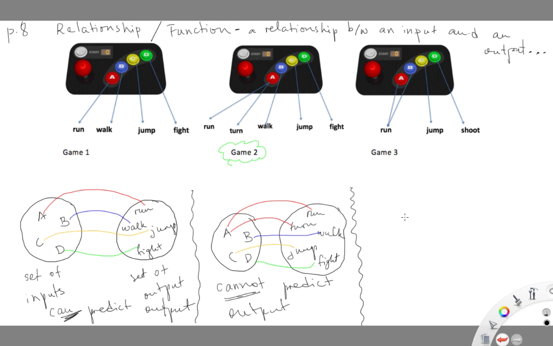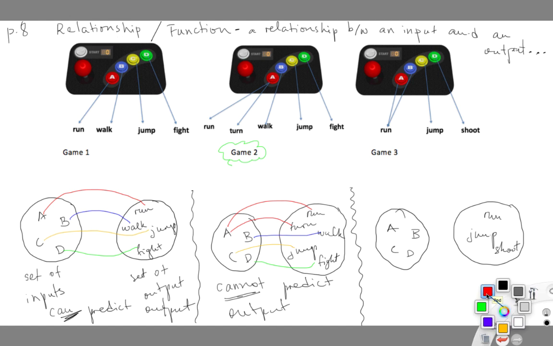Let's look at the third game. I have again a set of inputs. They're again A, B, C, D. And this time I also have a set of outputs, but they're fewer. I have run, jump, shoot. If I press A, my guy runs. If I press B, the guy runs again.